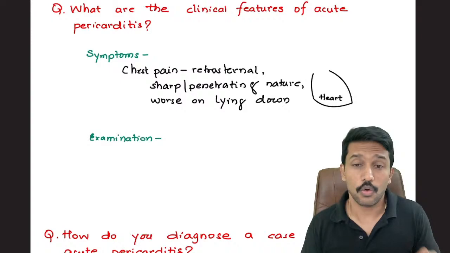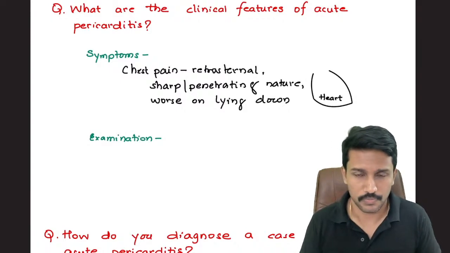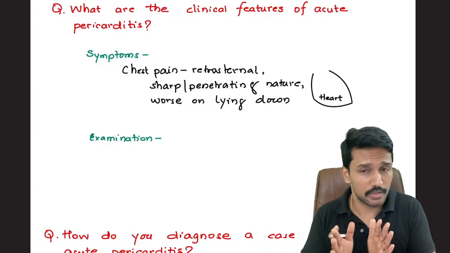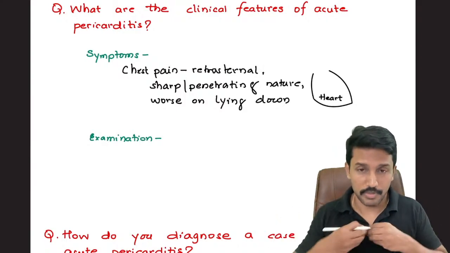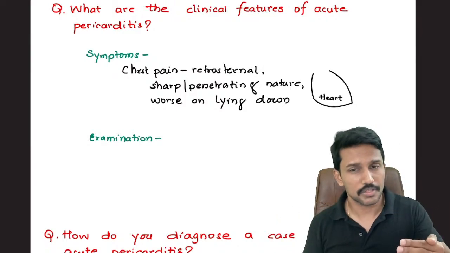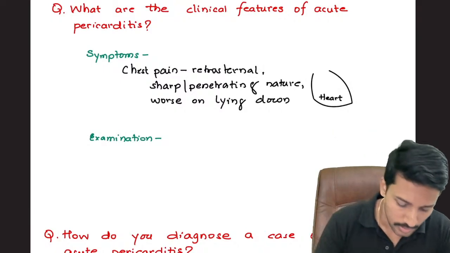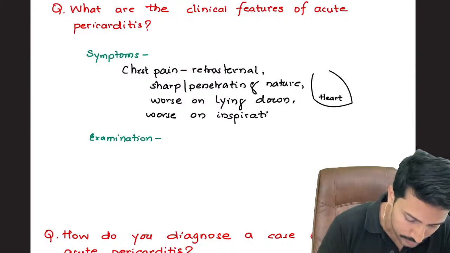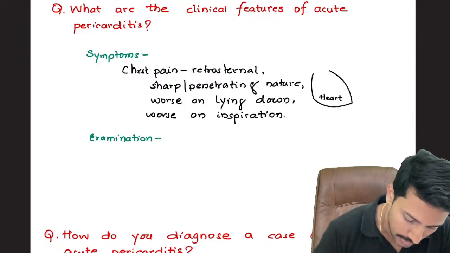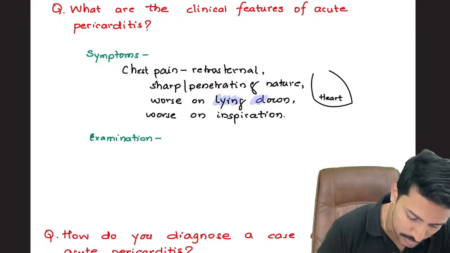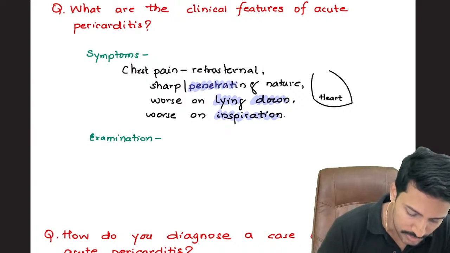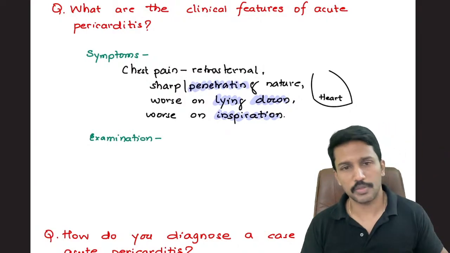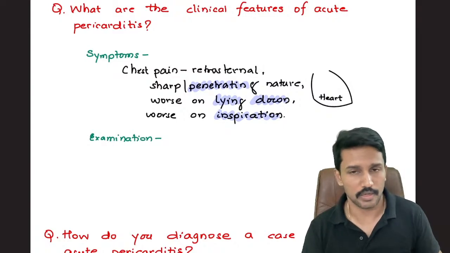And second, this pain also has a relationship with respiration. On the other hand, anginal pain or MI pain has no relationship with respiration. Whether I'm taking an inspiration or doing an expiration, the pain will be of the same nature. But here, it is worse on lying down and it is worse on inspiration. So that has a relationship with the posture. In terms of nature, it is penetrating. These points will help us to differentiate MI pain versus acute pericarditis.